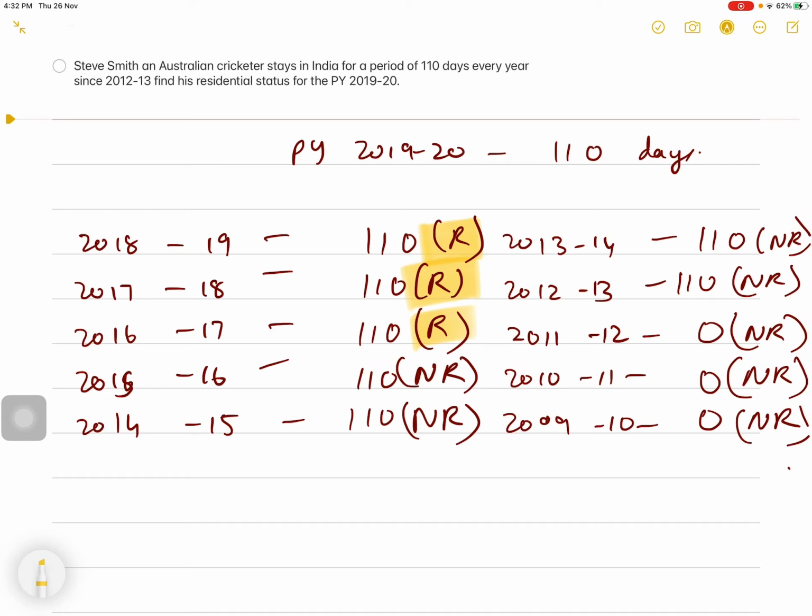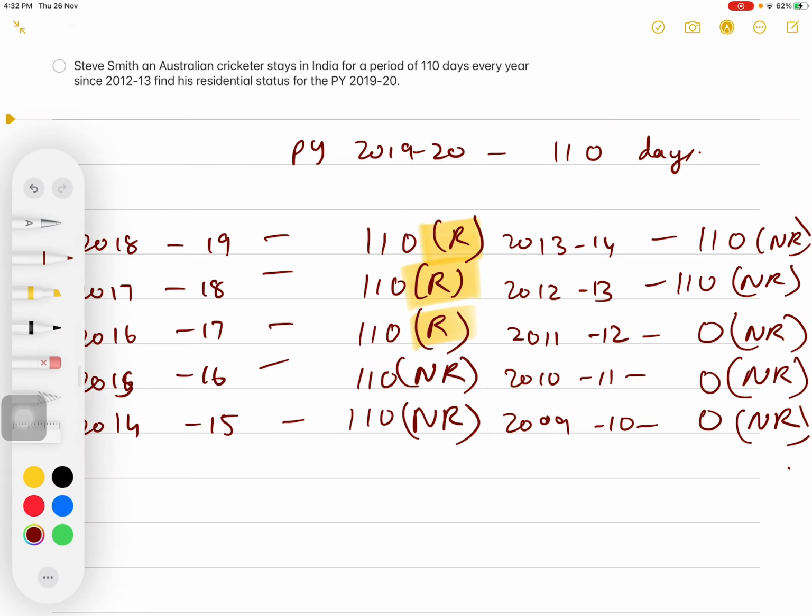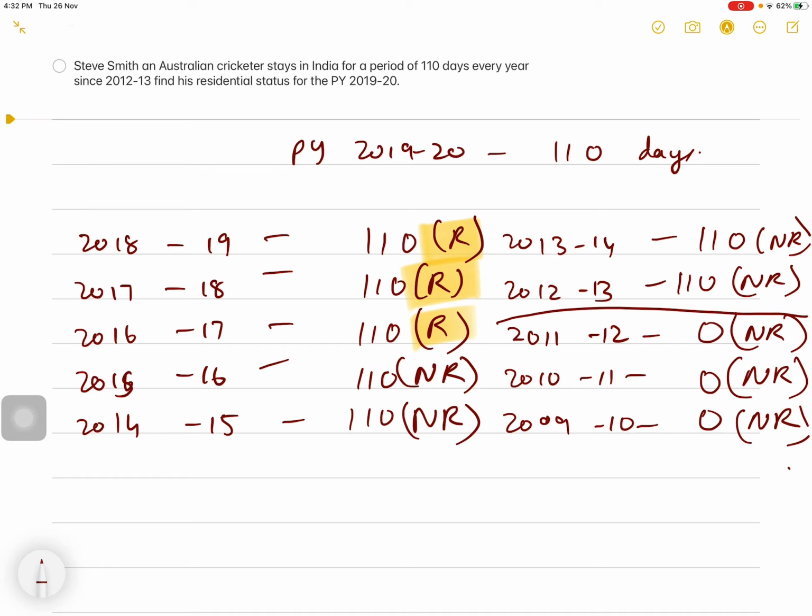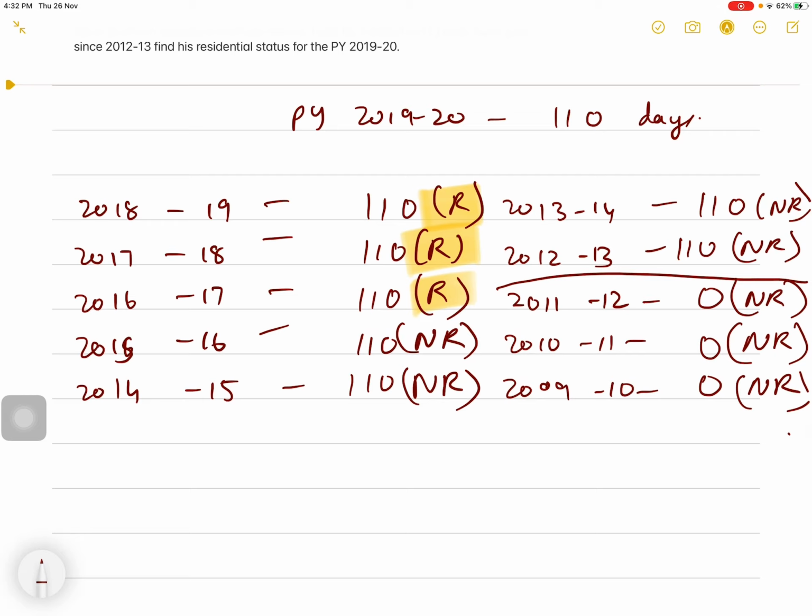So he satisfies the first additional condition. At least 2 years he has to be resident, and he is resident for 3 years. Right? And his total stay during the 7 years preceding the previous year, that is from 12-13 to 18-19, comes to 770 days.